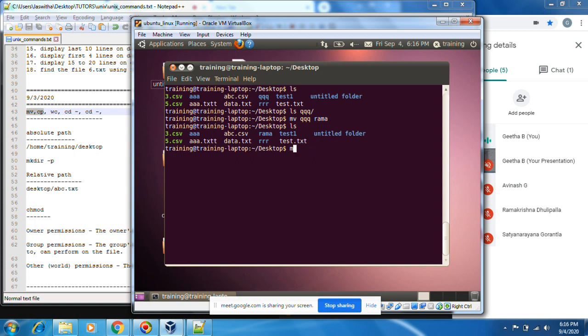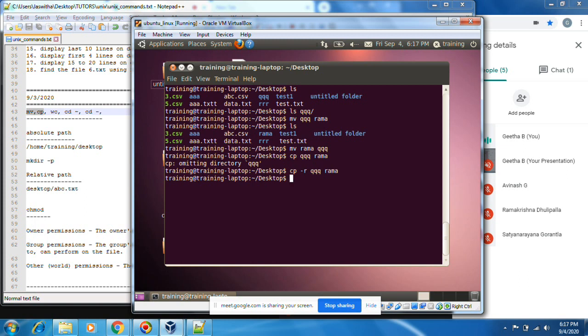Okay, now let's try with the cp. Now I revert back mv Rama qqq. Now I do cp qqq Rama. In this case, both qqq and Rama will be present. cp omitting directory. Now instead of this, to copy directories you use recursive cp -r.